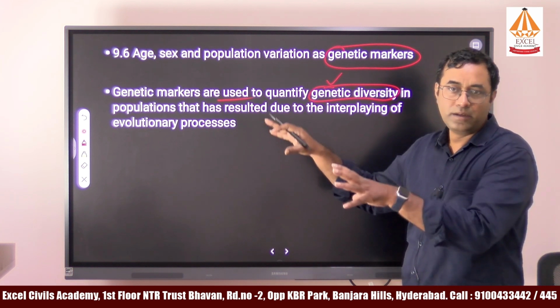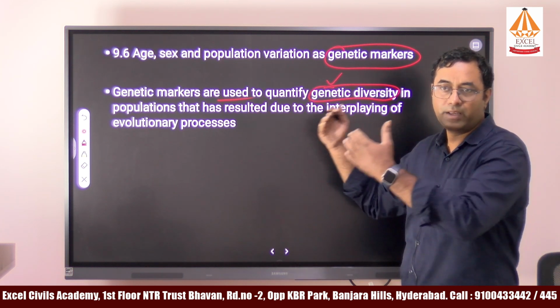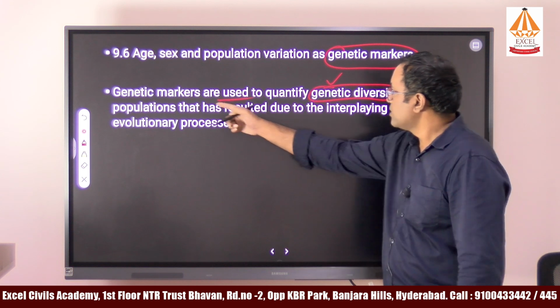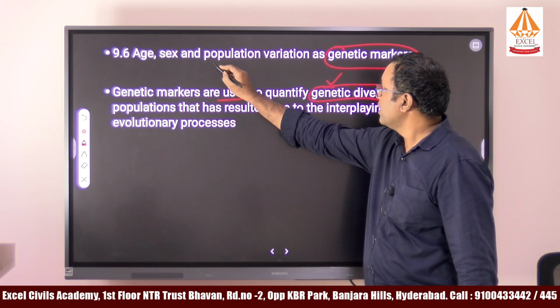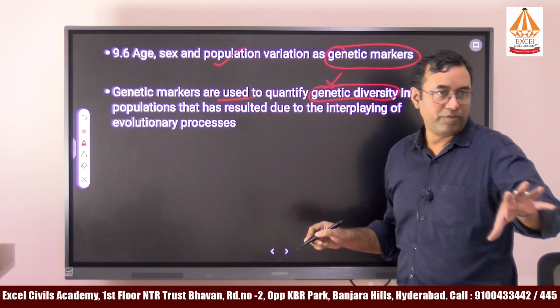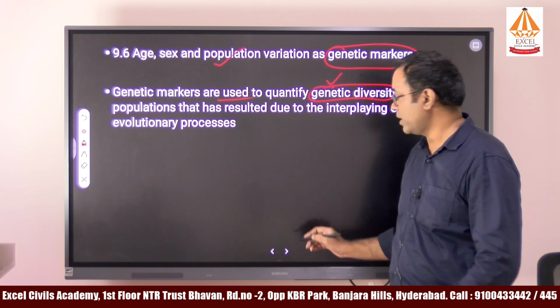So like that many are there. Body fat and various other elements are considered to be genetic markers to study population variation in the different regions. So that will be discussed as part of it.